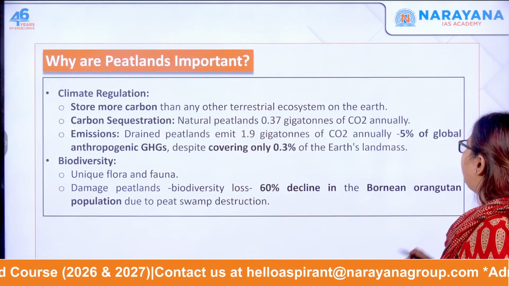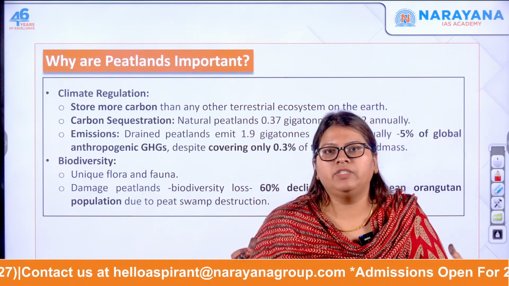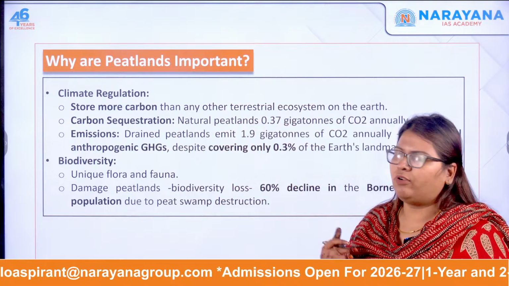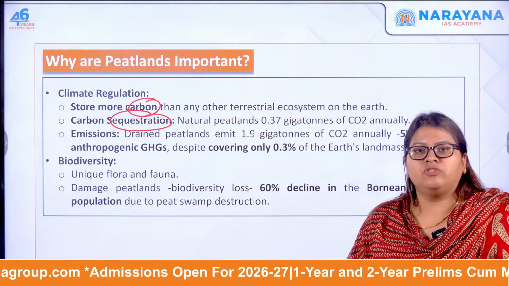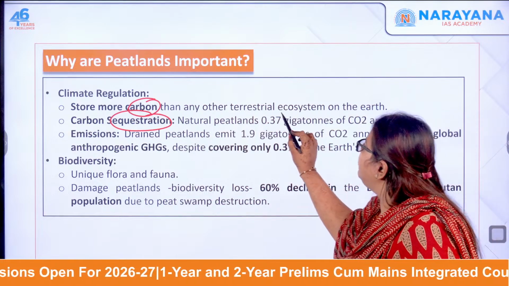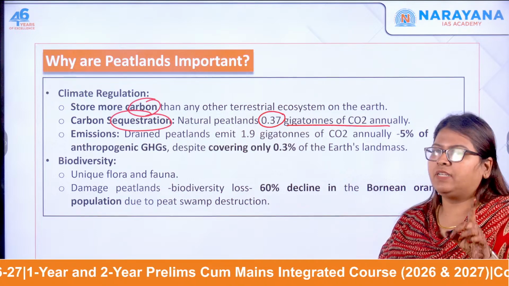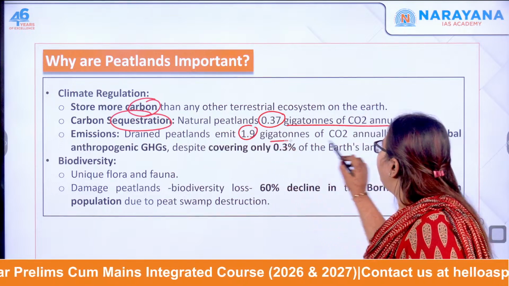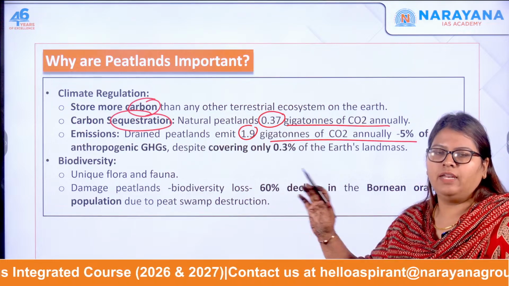Now let's see why they are important. Of course, climate regulation, because when there is a lot of vegetation and it is very marshy, it is going to hold most of your carbon dioxide. So it helps in carbon sequestration. If you see natural peatlands, when left undisturbed, they can store about 0.37 gigatons of CO2. But if you drain it, what happens? It's going to result in very severe emissions that can go up to 1.9 gigatons annually. This is 5% of the global anthropogenic greenhouse gas emissions.